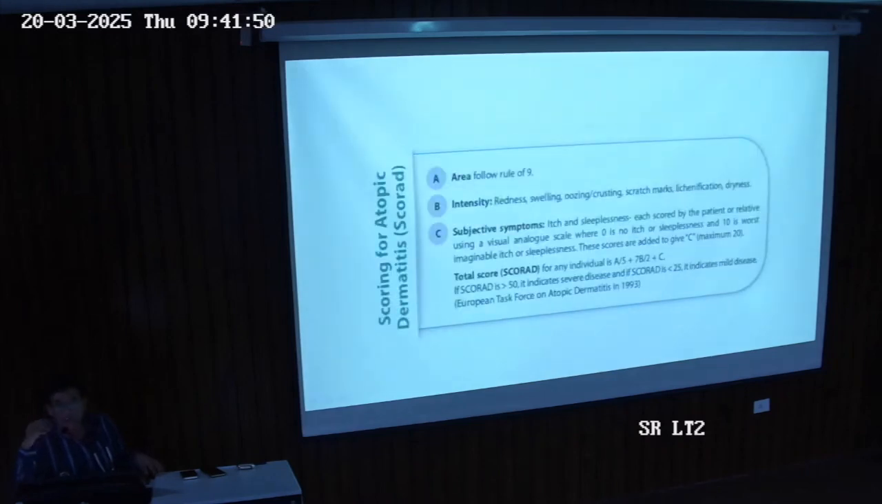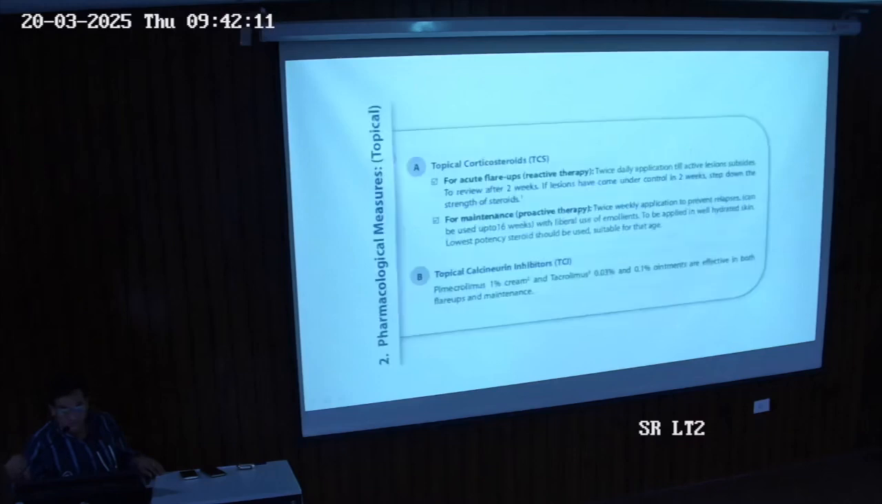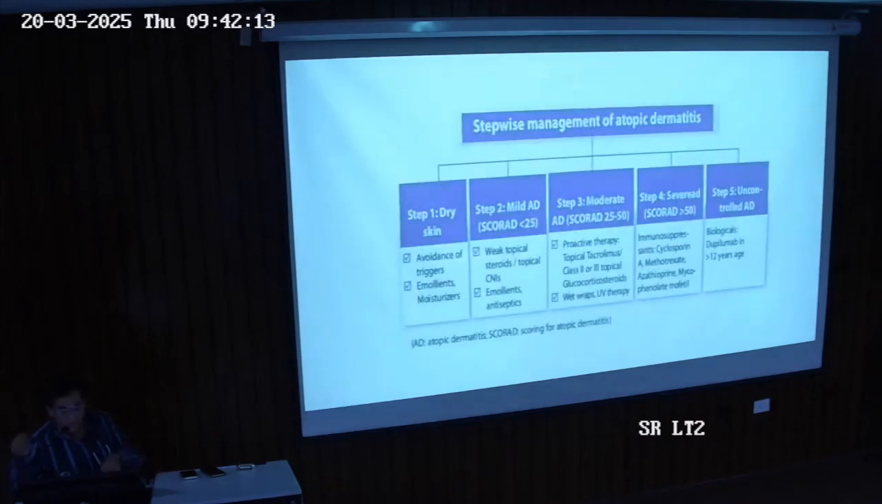Scoring is important because in atopic dermatitis we have the SCORAD score. SCOR is for score, AD is for atopic dermatitis. Scores are based on A, B, C. I will let you know in brief. If you have a score less than 25, that is mild atopic dermatitis. If you have a score between 25 and 50, you have moderate atopic dermatitis. If you have a score of more than 50, you have severe dermatitis. That's why the scoring system is important.